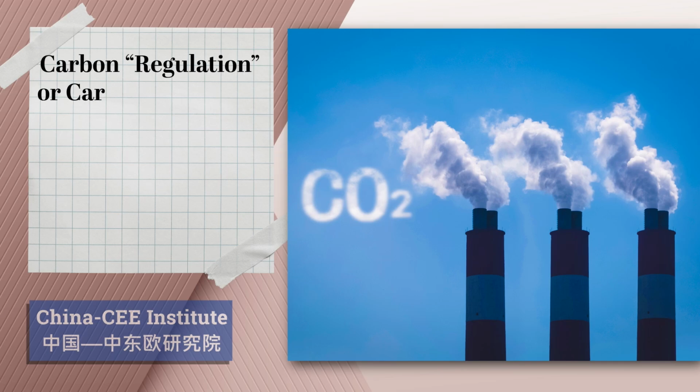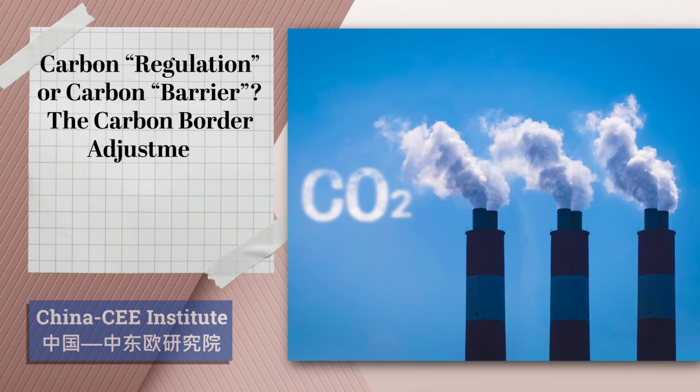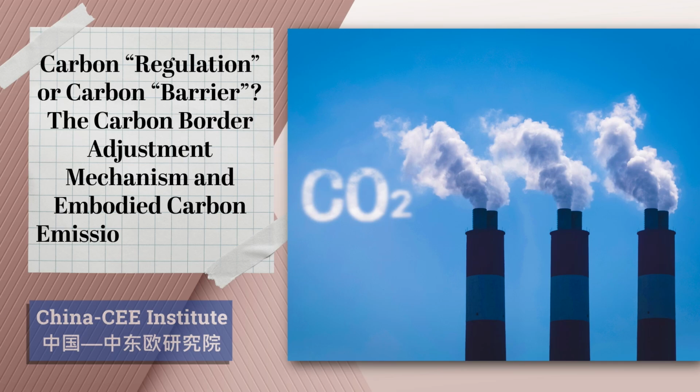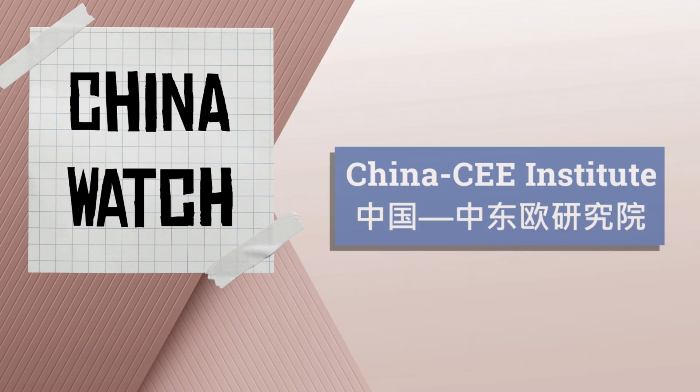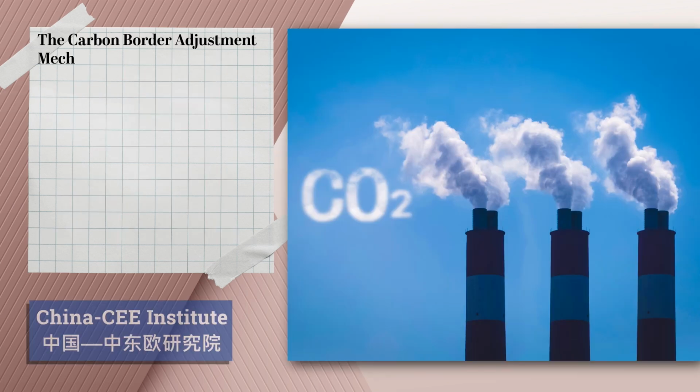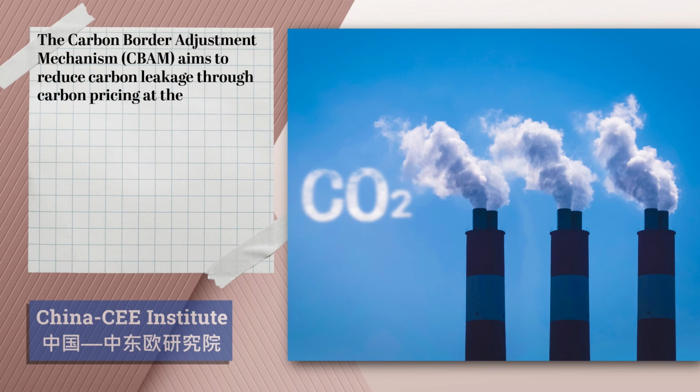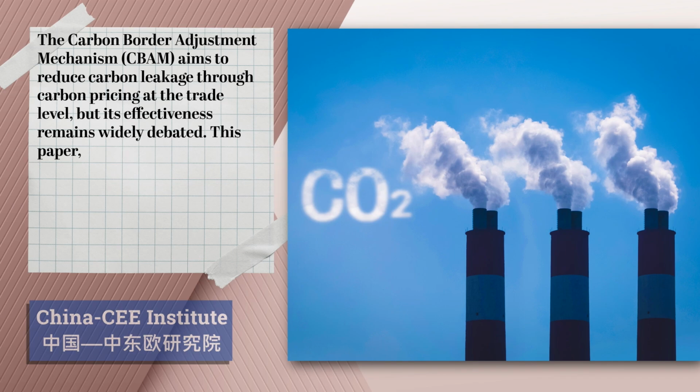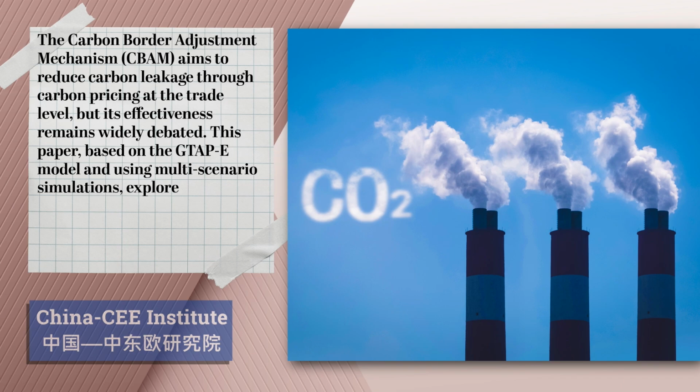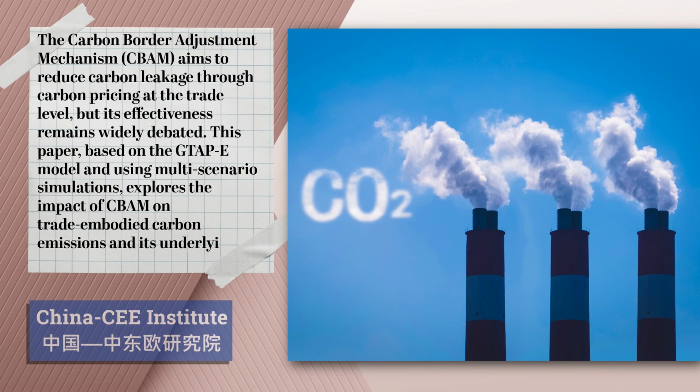Carbon regulation or carbon barrier: the carbon border adjustment mechanism and embodied carbon emissions in trade. The Carbon Border Adjustment Mechanism, CBAM, aims to reduce carbon leakage through carbon pricing at the trade level, but its effectiveness remains widely debated. This paper, based on the CAP-E model and using multi-scenario simulations, explores the impact of CBAM on trade embodied carbon emissions and its underlying mechanisms.